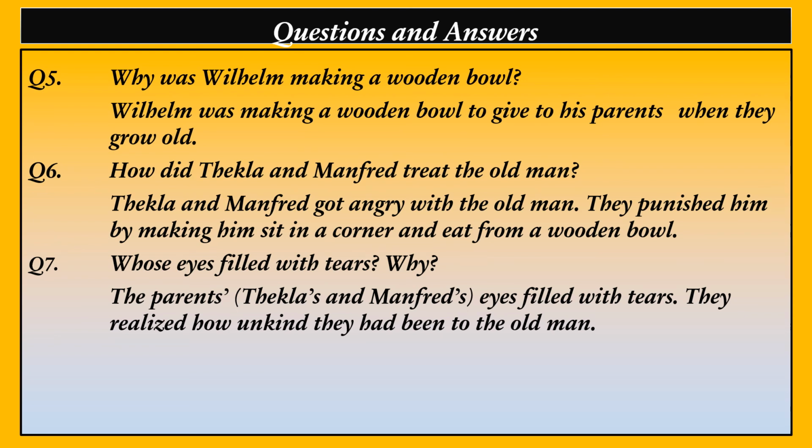Question 6. How did Tekla and Manfred treat the old man? Answer. Tekla and Manfred got angry with the old man. They punished him by making him sit in a corner and eat from a wooden bowl. Question 7. Whose eyes filled with tears? Why? Answer. The parents, Tekla's and Manfred's eyes filled with tears. They realized how unkind they had been to the old man.